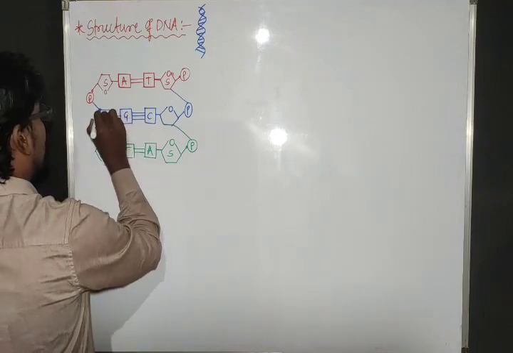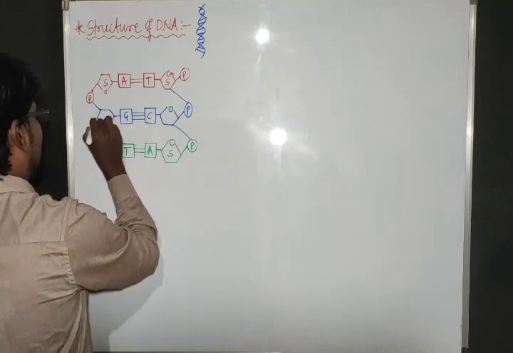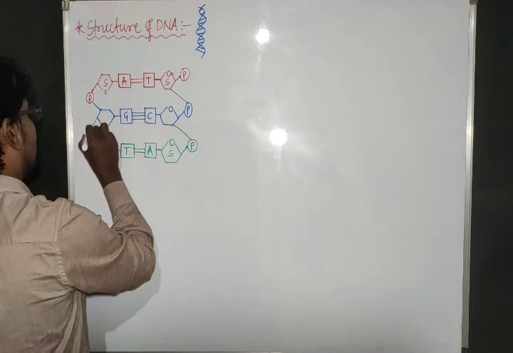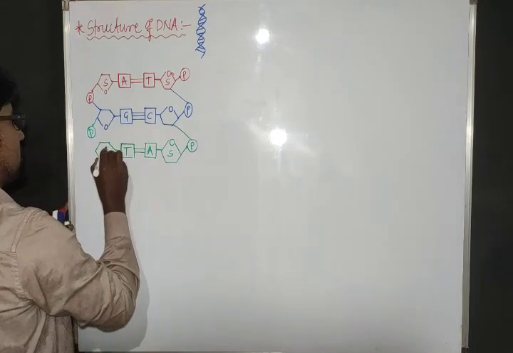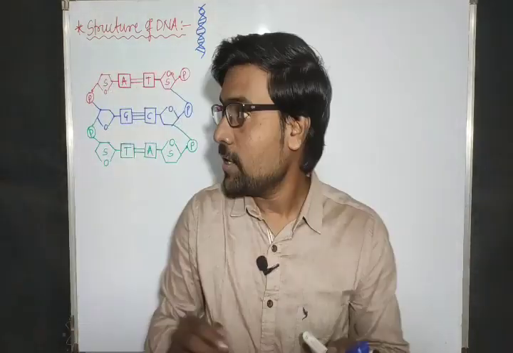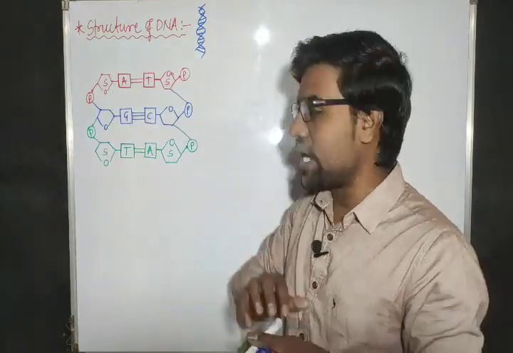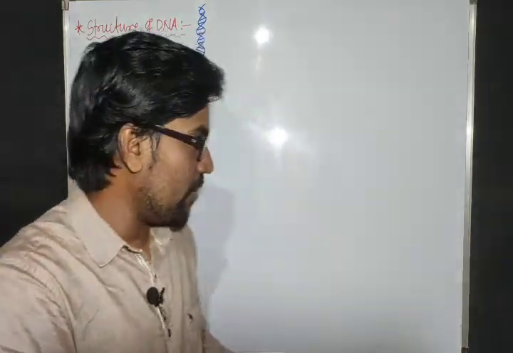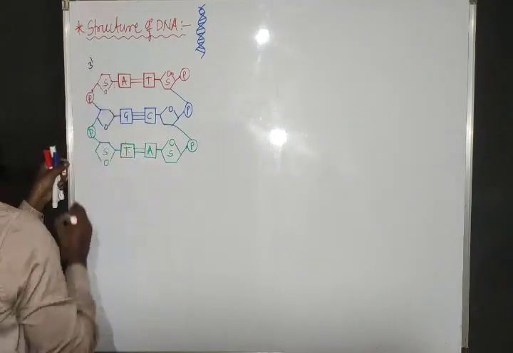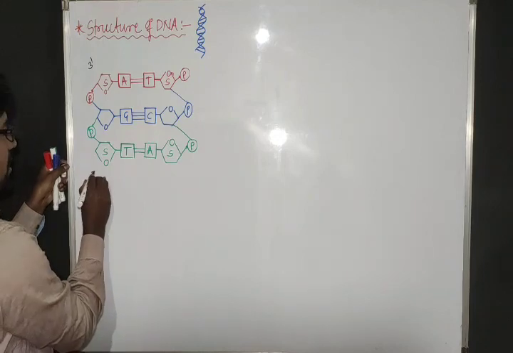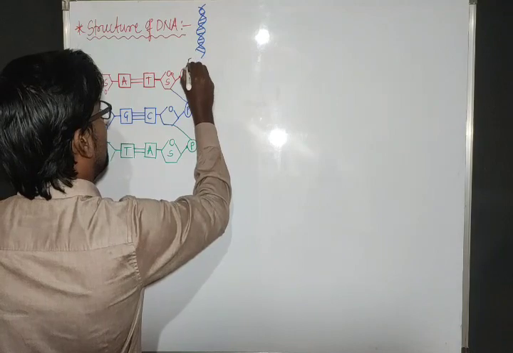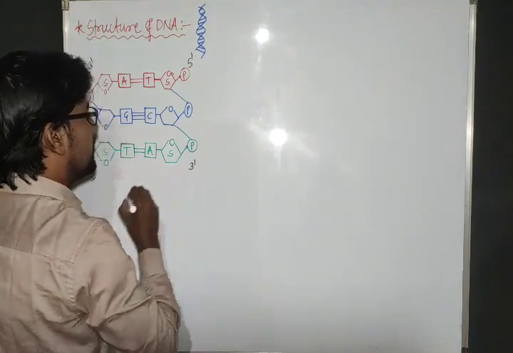One, two, three, four, five. Yes. So in this way, many nucleotides are joined continuously. Now we will refer to this side as 3 prime. This is 3 prime, and this side 5 prime. And this one 5 prime, and this side 3 prime.